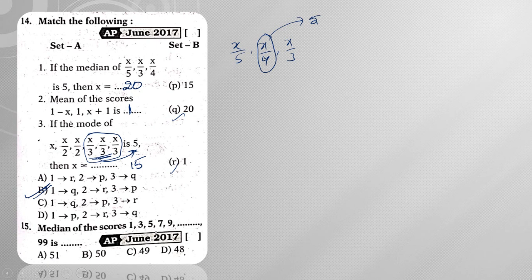When you have an even count of numbers, you need to take the average of the middle two. What are the middle two? It is nothing but 49 and 51. So the average of 49 and 51 is 100/2, which gives me 50. Hence the answer is 50 here, right?